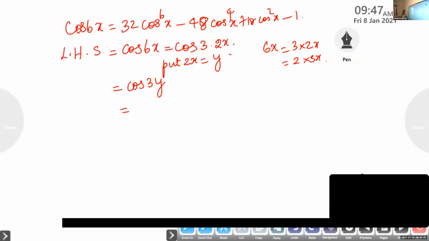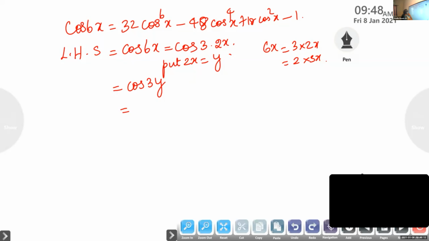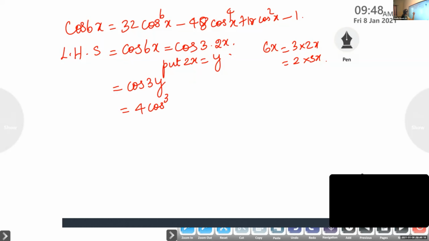What is cos 3a? 4 cos cube a minus 3 cos a, yes.